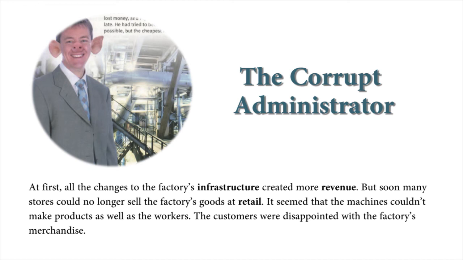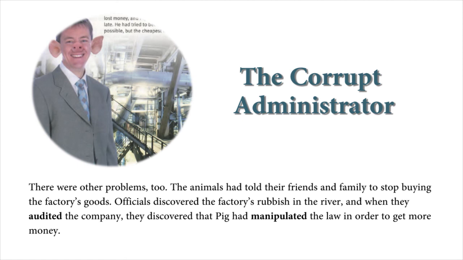It seemed that the machines couldn't make products as well as the workers. The customers were disappointed with the factory's merchandise. There were other problems too. The animals had told their friends and family to stop buying the factory's goods. Officials discovered the factory's rubbish in the river, and when they audited the company, they discovered that Pig had manipulated the law in order to get more money.